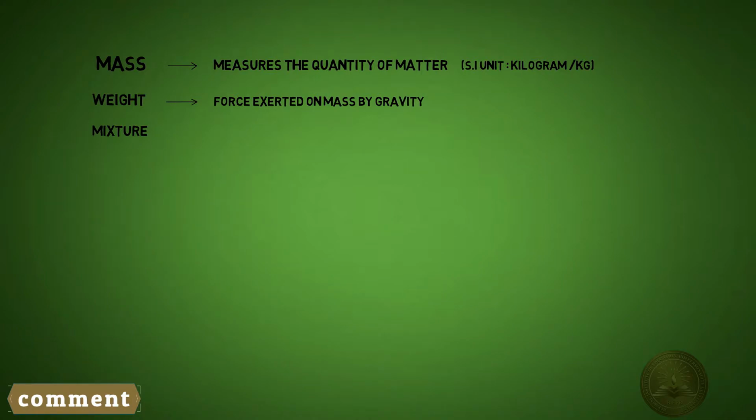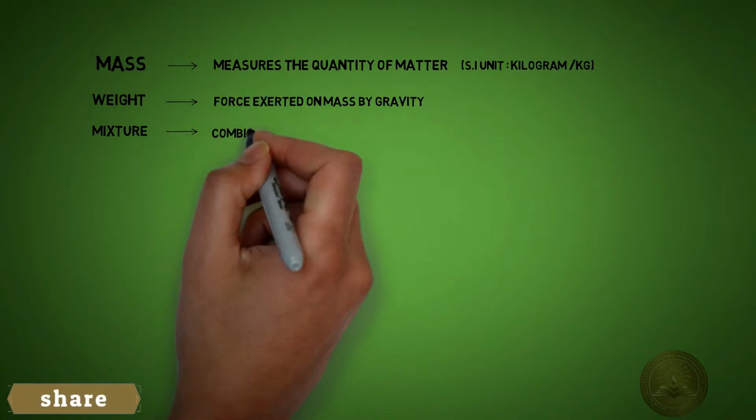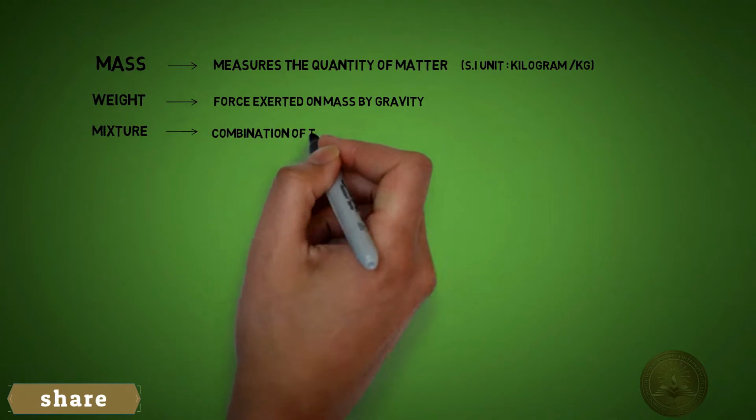Mixture. A combination of two or more substances is called a mixture. When we mix two things together, whatever we get, that is a mixture.